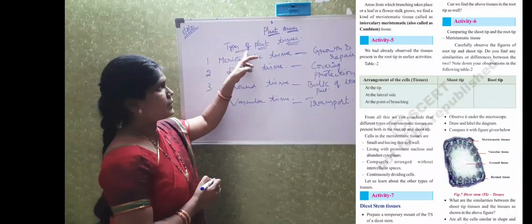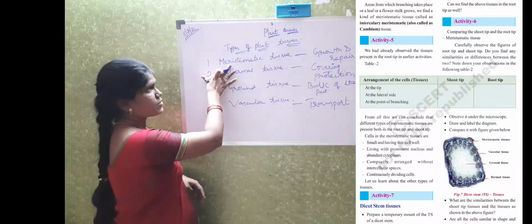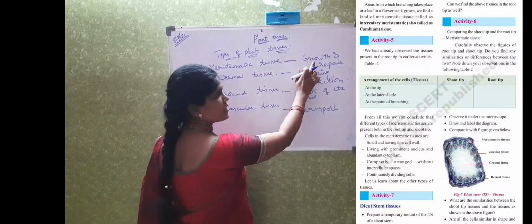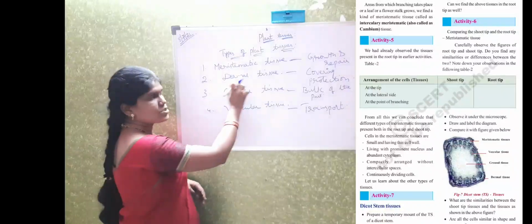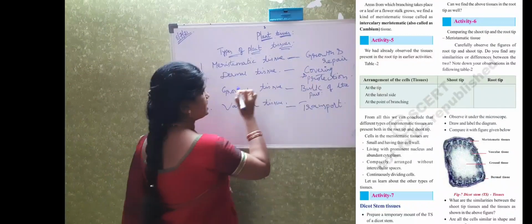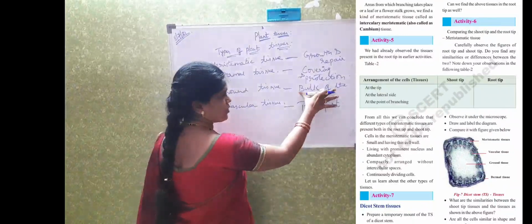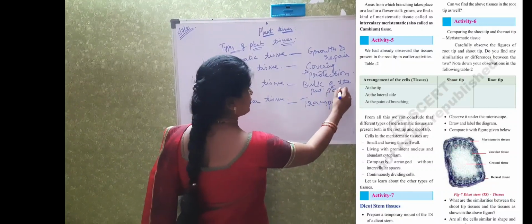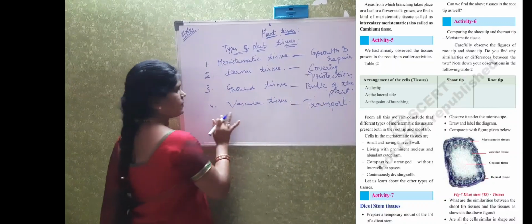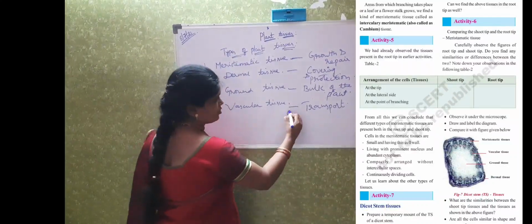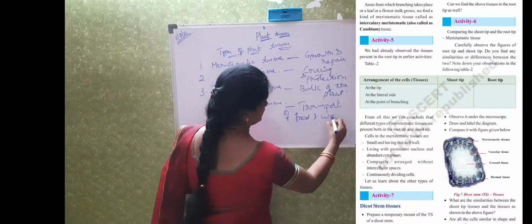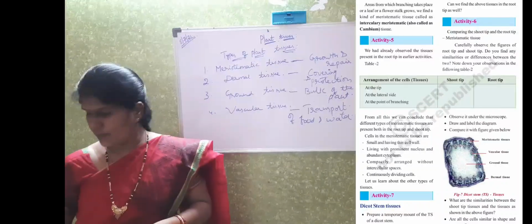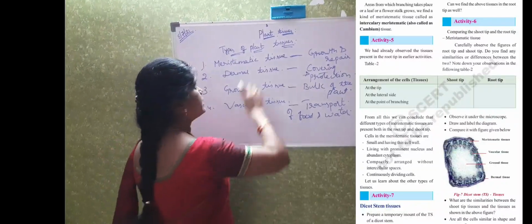So in plants we are having four types of tissues: meristematic tissue, dermal tissue, ground tissue, vascular tissue. Meristematic tissue is meant for growth and repair of the plant. Dermal tissue is meant for the covering and protection of the plant. Ground tissue forms the bulk of the plant. And vascular tissue is meant for the transportation of food and water. So here in the lesson we are going to learn each and every tissue. First one is meristematic tissue.